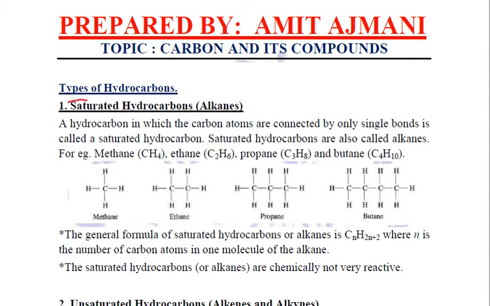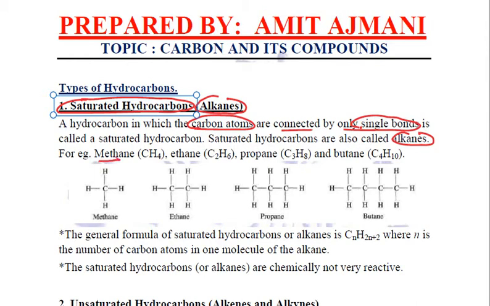One are the saturated hydrocarbons, which are also known as alkanes. Now what are these saturated hydrocarbons? This is a hydrocarbon in which the carbon atoms are connected by only a single bond, and these are also known as alkanes. For example, methane, which is CH4, ethane, which is C2H6, propane C3H8, and butane C4H10. These are all examples of alkanes.